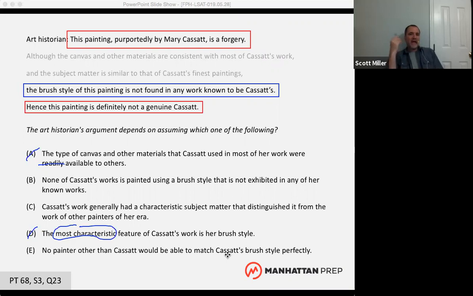It's about finding the answer choice that defends the argument against an objection that would prevent the argument from being true. We don't care that answer choice B doesn't make the argument whole. It doesn't guarantee that the conclusion is true, but it is one thing that's necessary. It is one thing that we have to assume.